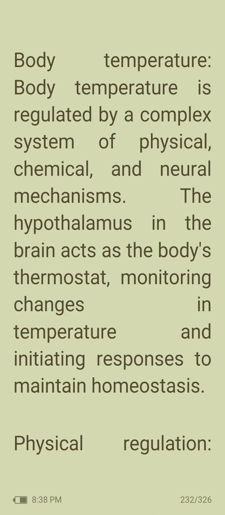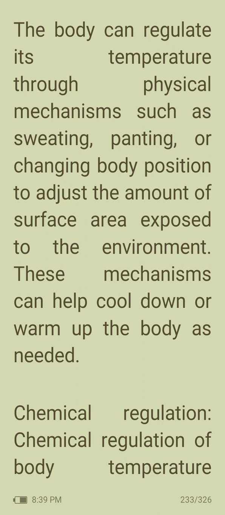rate. Next, body temperature. Body temperature is controlled and regulated by a complex system of physical, chemical, and neural mechanisms. The hypothalamus in the brain acts as the body's thermostat, monitoring changes in temperature and initiating responses to maintain homeostasis. Then physical regulation. The body can regulate its temperature through physical mechanisms such as sweating, panting, or changing body position to adjust the amount of surface area exposed to the environment. These mechanisms can help cool down or warm up the body as needed.